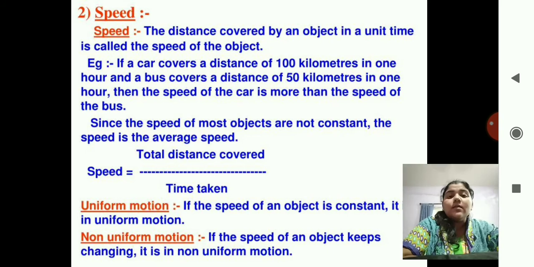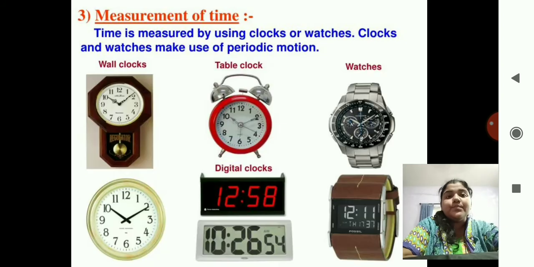The clock ticks at a constant speed, so that is known as uniform motion. And when you drive a car in a traffic jam, that is known as non-uniform motion, because you keep on applying brakes. You cannot keep the speed constant, so that is non-uniform motion.